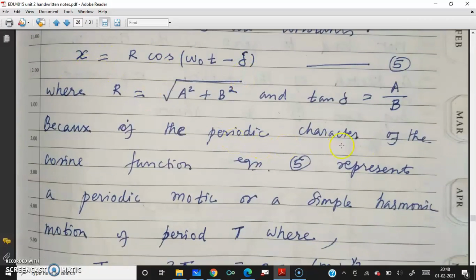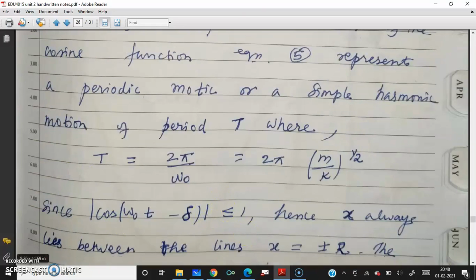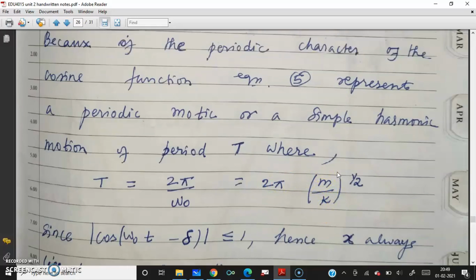Because the cosine function is periodic, equation 5 represents a periodic motion, an up and down motion. This is known as simple harmonic motion of period T. The period of the simple harmonic motion is 2 pi by omega naught. What is our omega naught? The square root of k by m. So the period is 2 pi times (m by k) to the power of half.